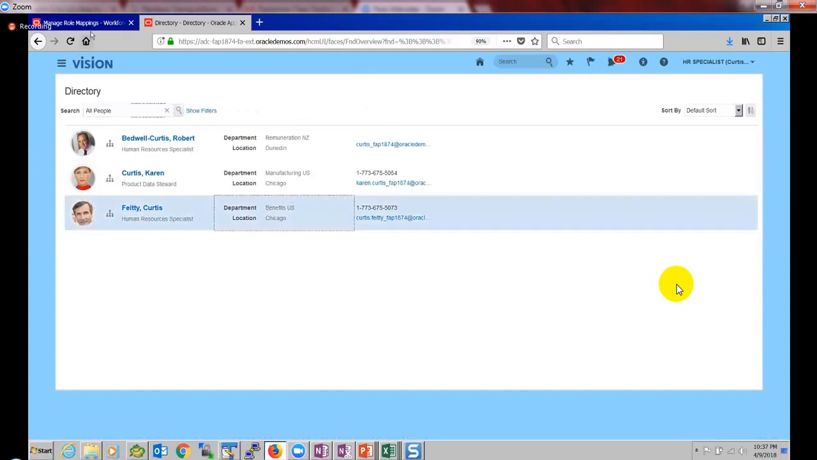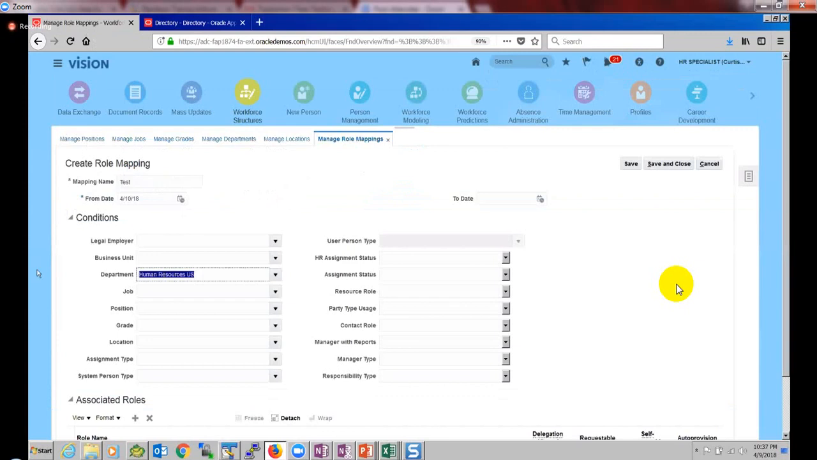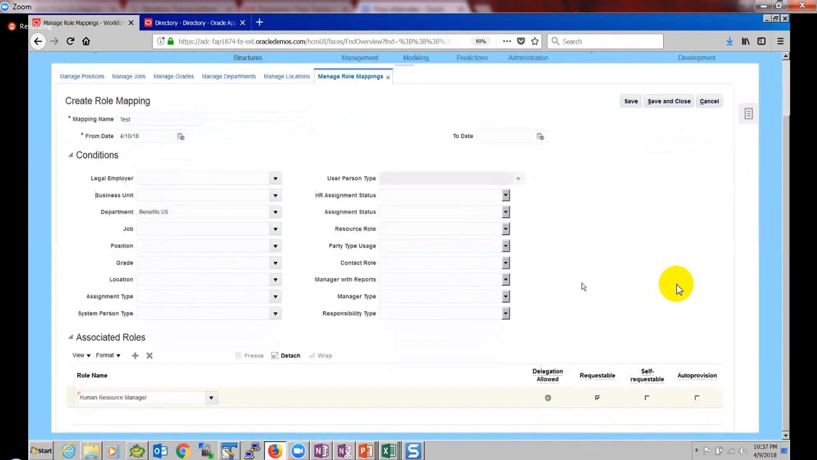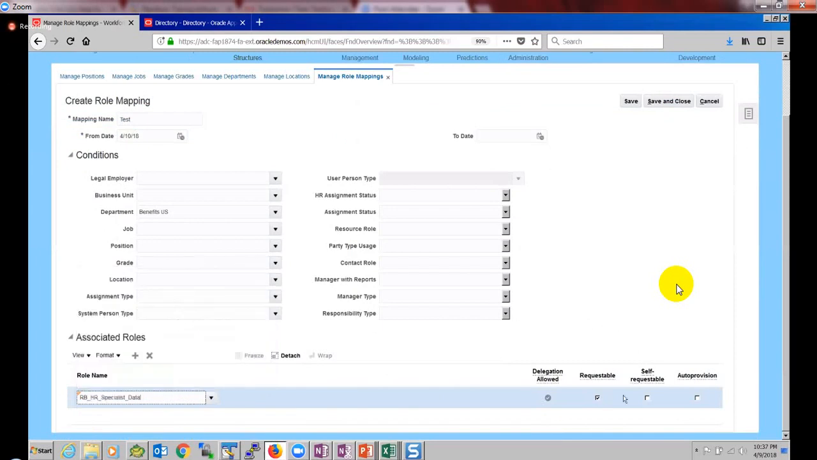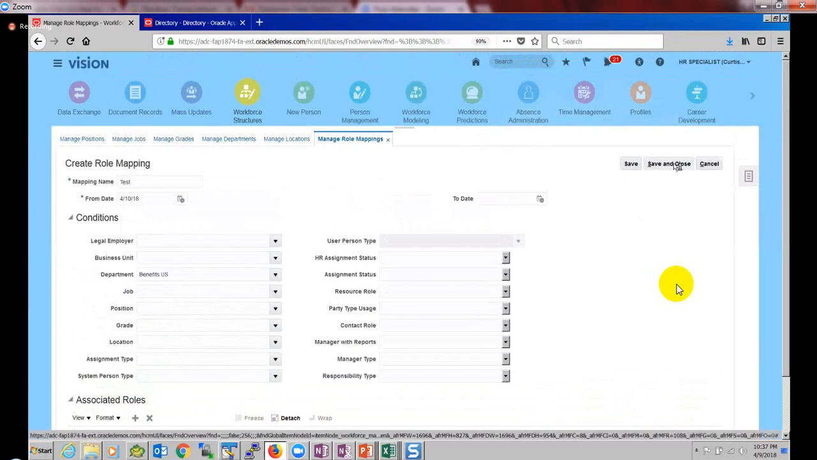So if the department is Benefits US, then any person in Benefits US can request this role for any user. That's what I'm going to do. Let me give some valid value: RB HR specialist data requestable. Then I'm going to save and close.